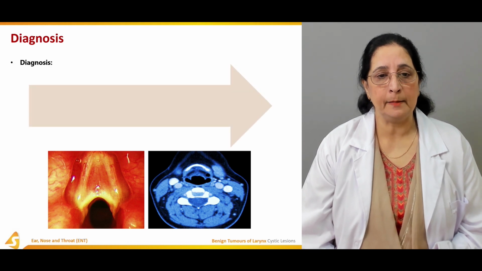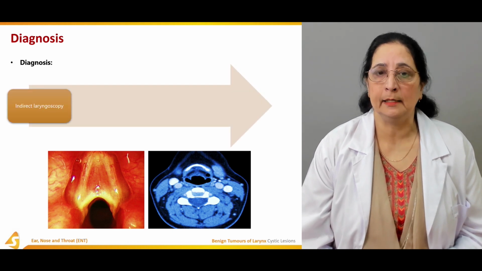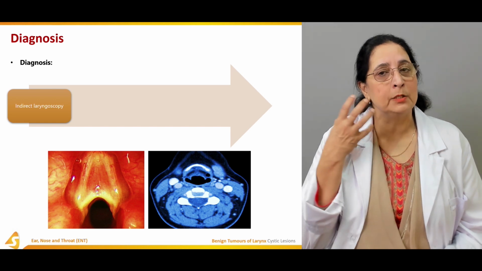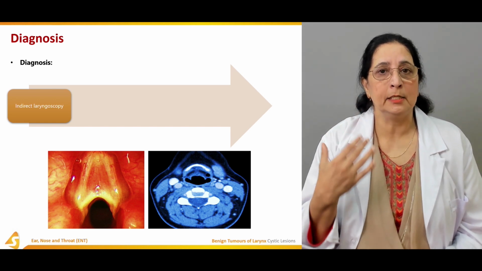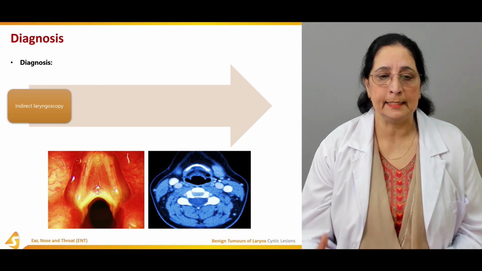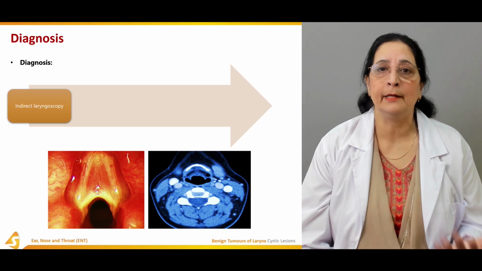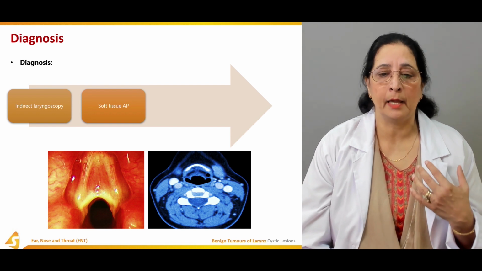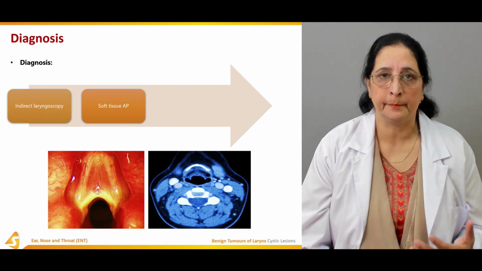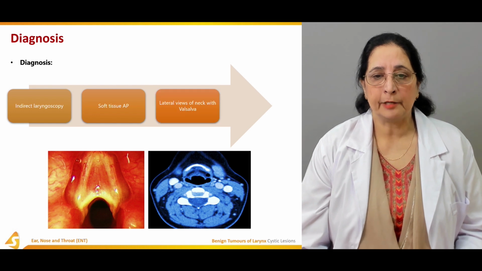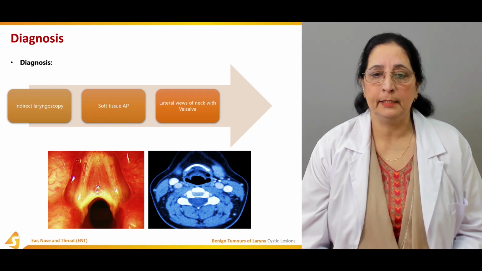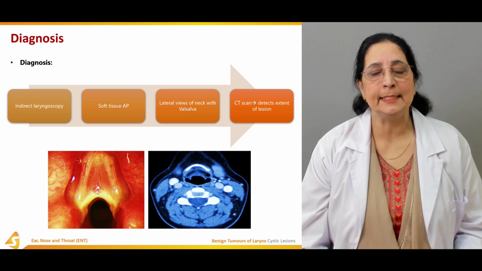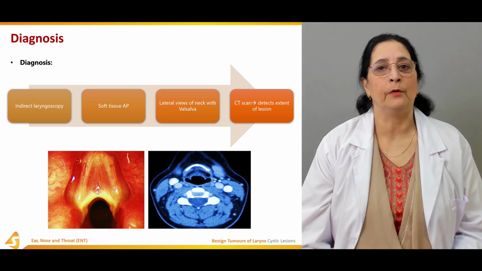Diagnosis is done by indirect laryngoscopy. If it's a big swelling, we can see it on clinical examination also, but we also use indirect laryngoscopy, soft tissue anteroposterior X-ray, lateral view of the neck with the Valsalva maneuver, and CT scan, which detects the extent of the lesion.